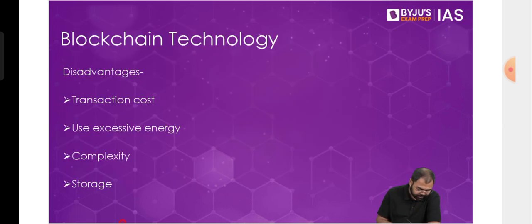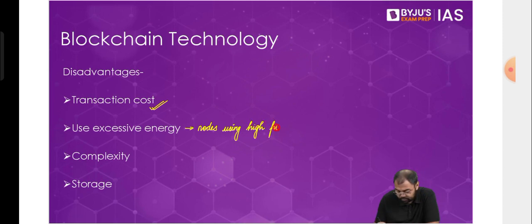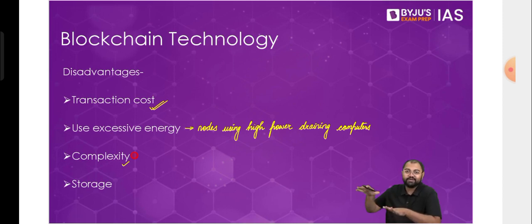Now, when it comes to some of the issues that we have with blockchain, one has been transaction cost, especially in the case of cryptocurrencies. For each and every transaction, there's a small cost to be paid. Then there is excessive use of energy, basically because of the nodes using high power draining computers. Then complexity also becomes a challenge. Whatever we have discussed is just a surface level of what goes on behind the scenes. There are a lot of complexities, and it's not easy for everyone to just implement a blockchain. Then there is the problem of storage.